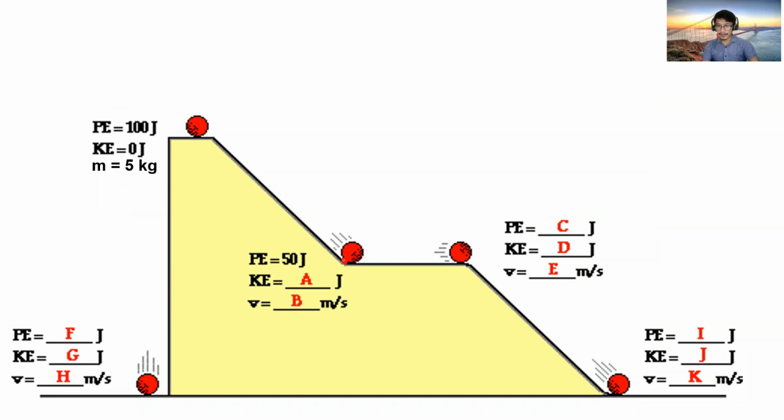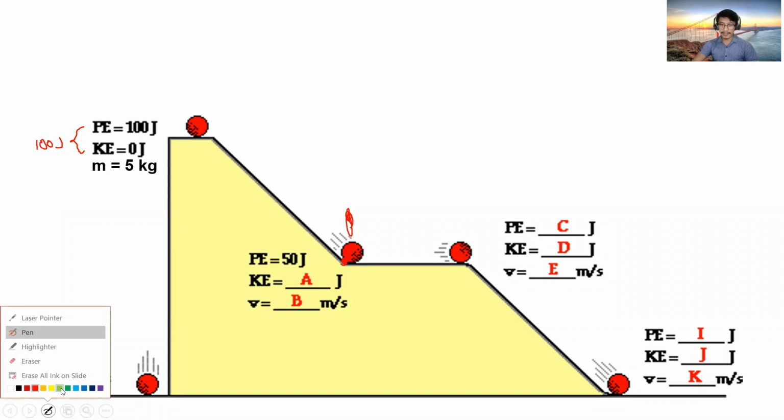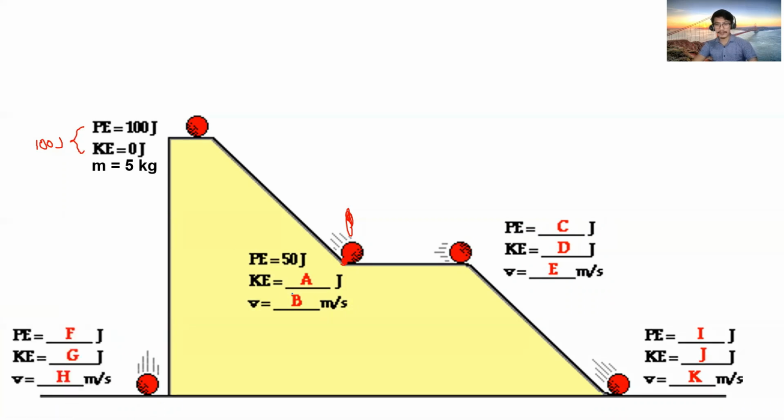At this point here, the potential energy is 50 joules. Pila may sum ani nila? 100 joules. Then what will be the value of its kinetic energy? Dali na kayo, i-minus lang. 100 minus 50, it should be 50 joules.